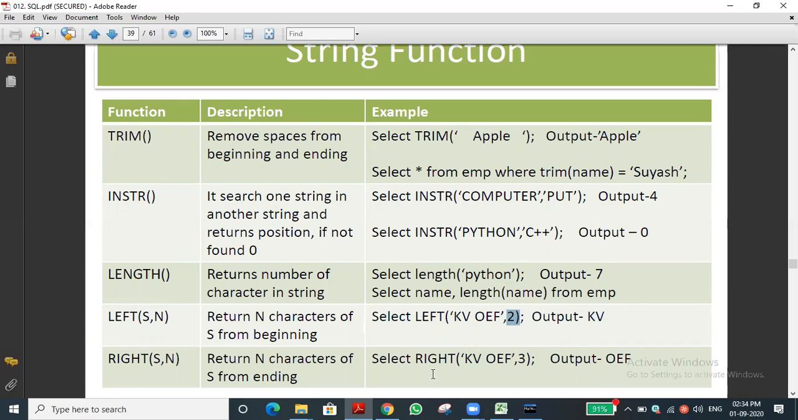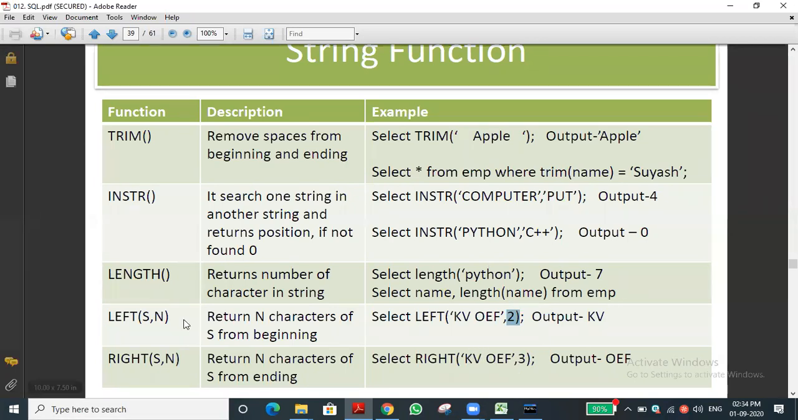Let's see the right function. The next one is right of KV space OEF. This is the string. We are asking to display the last 3 characters. What are the last 3 characters? OEF, that is the last 3 characters. Suppose we give 4 instead of 3, what will be the output? Space OEF will be given as the output.